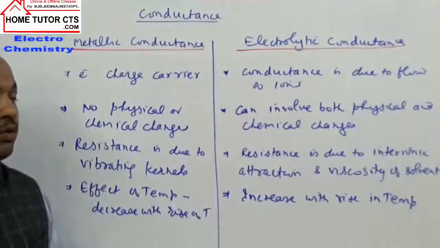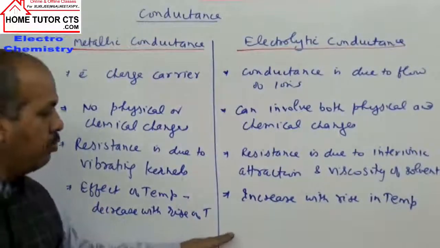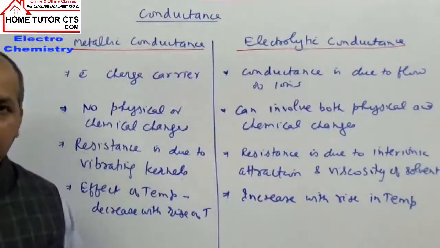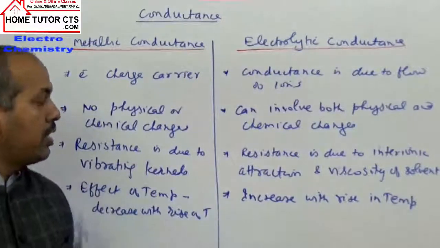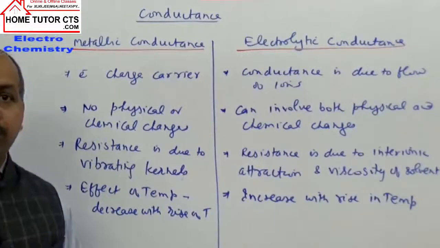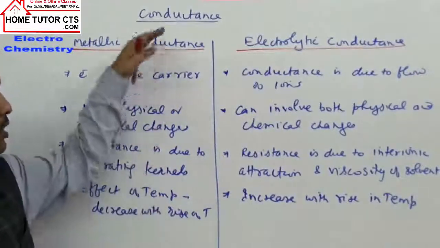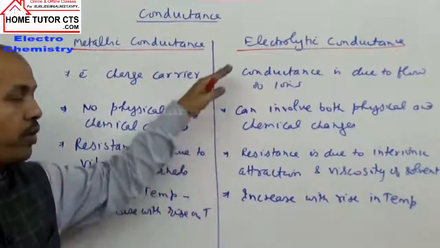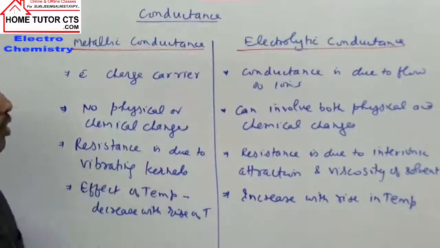Okay. Next one can be taken: flow of matter. In metallic conductance, they only involve flow of electrons but not matter. But here they involve flow of matter. Ions move from one position to another under the influence of an electric field. So electrolytic conductance involves flow of matter, whereas metallic conductance does not. This is a difference between metallic and electrolytic conductances. Again, this topic is quite important for different examinations as well. Okay. Now next we take terms involved in conductance further.